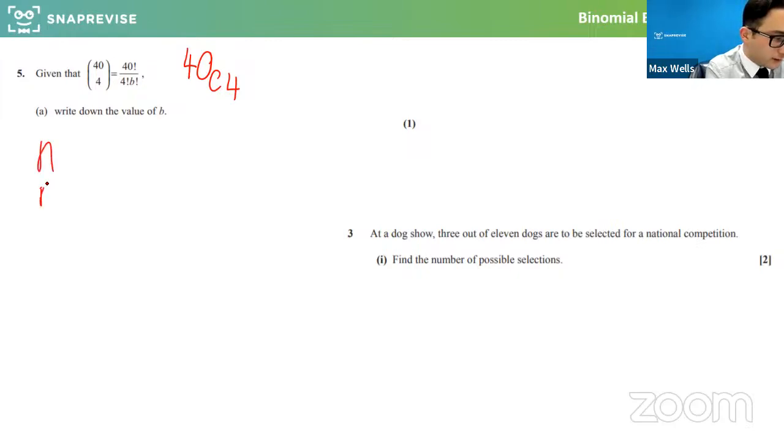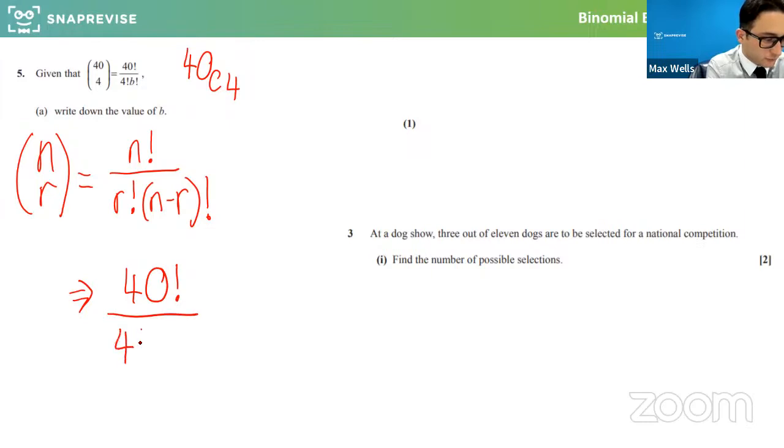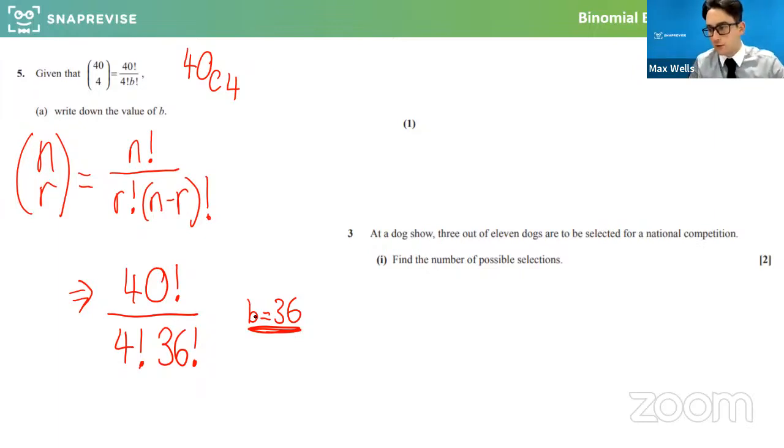So remember the formula for n choose r that we just mentioned is n factorial over r factorial times n minus r factorial. So in this case, all that means is it would be 40 factorial over 4 factorial, and 40 minus 4 is 36 factorial. So b is just 36, and we can just know that from the formula. Okay, that is how the formula works. These numbers always add up to the n at the top.